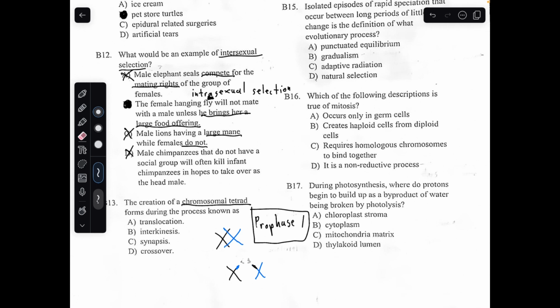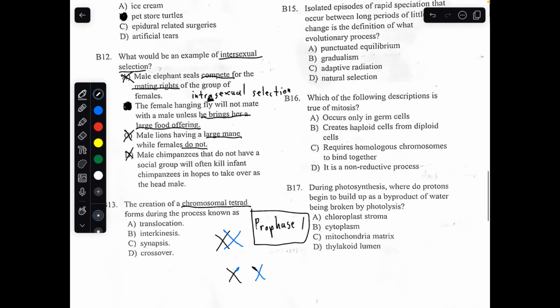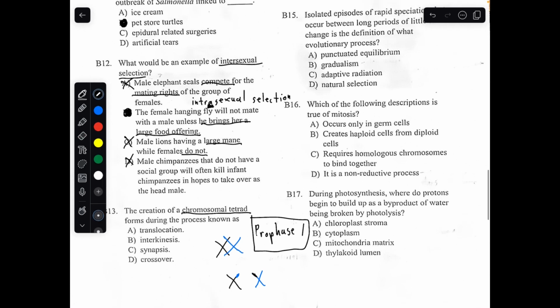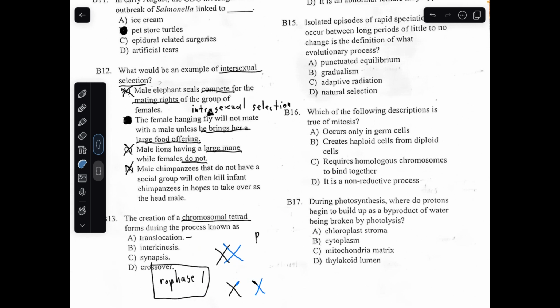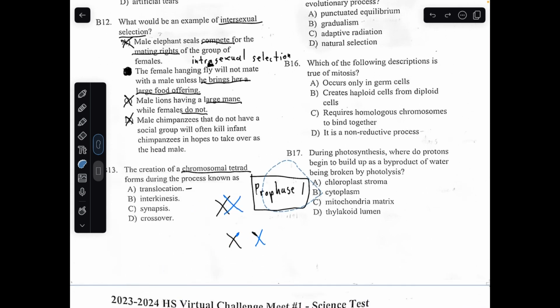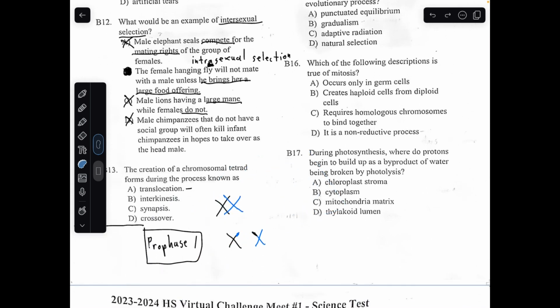So what is this talking about? Where is this formed? Translocation is when it's a chromosomal mutation. It's not defining this at all. Move this away.